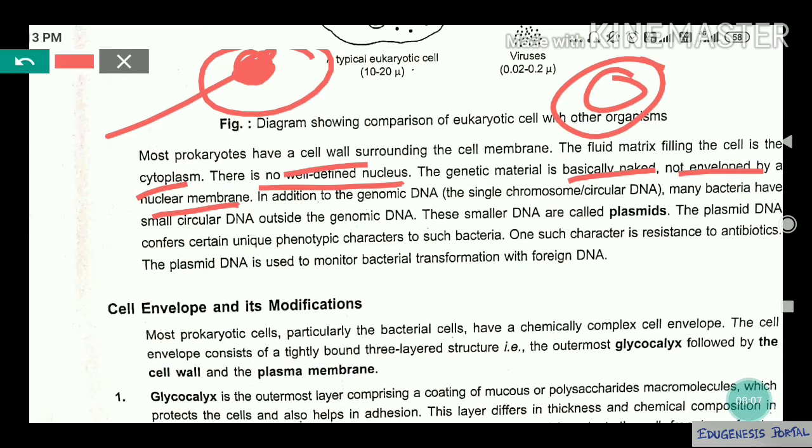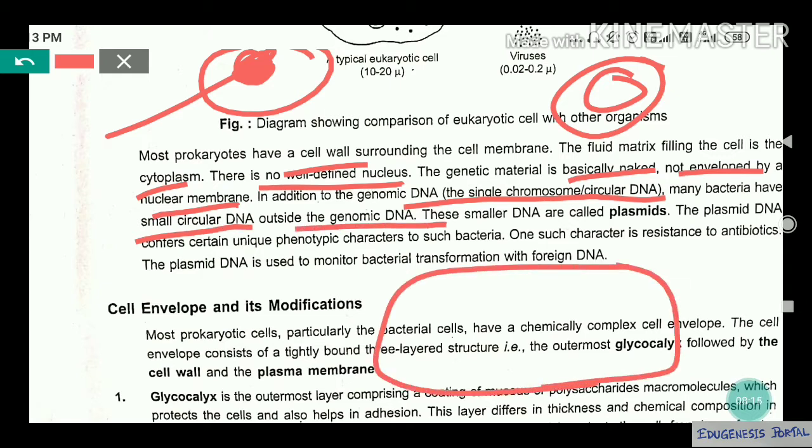Okay, in addition to the genomic DNA, the single chromosome circular DNA, many bacteria have a small circular DNA outside the genomic DNA. So you see, suppose this is a bacteria, and this is a nucleoid. Inside the nucleoid you will find one long circular DNA or single chromosome. Are you getting my point? But along with that, they have an extra circular DNA in their cytoplasm, and that smaller, double-stranded circular DNA is known as a plasmid.